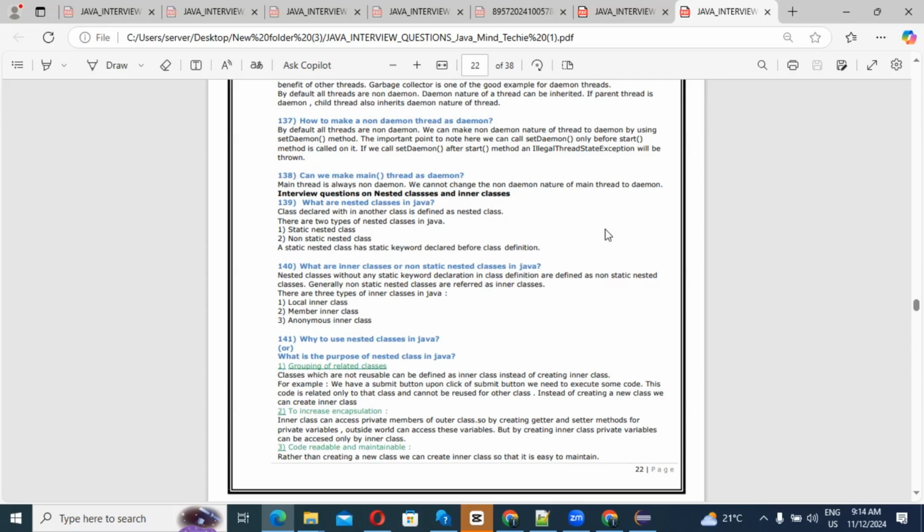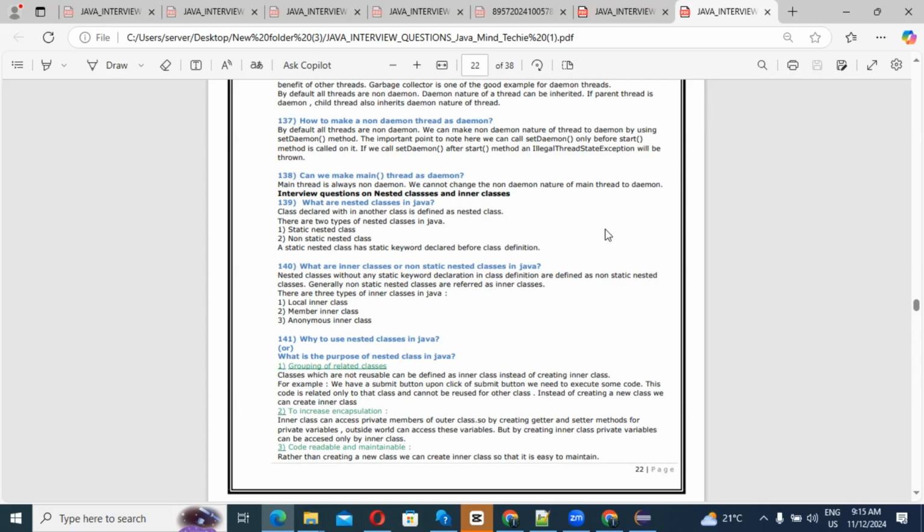So guys, first question, what are nested classes in Java? So what we know very well, right? A class declared within another class is defined as a nested class. Nested means class inside class, right? So there are two types of nested class in Java.